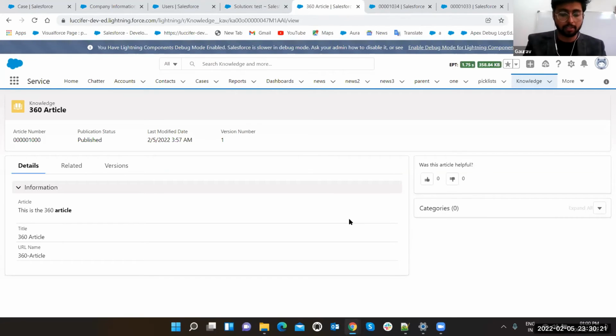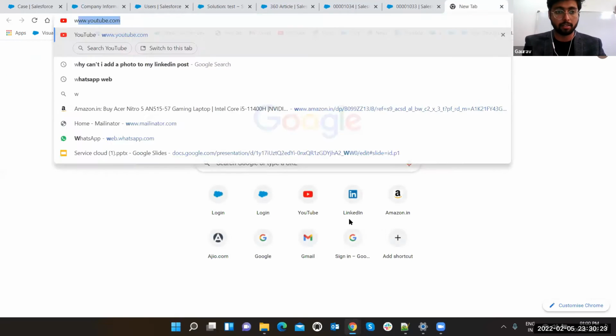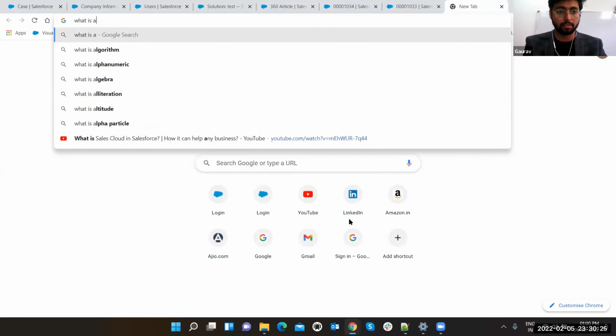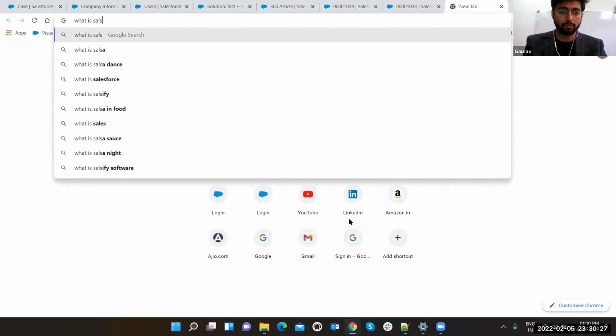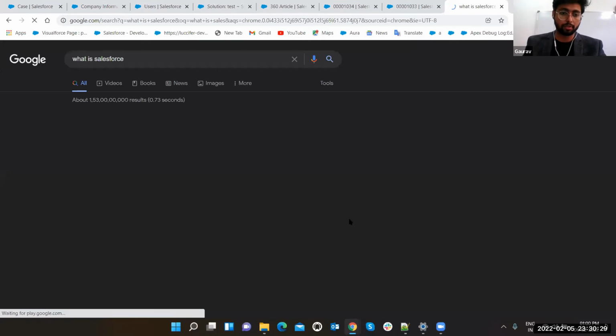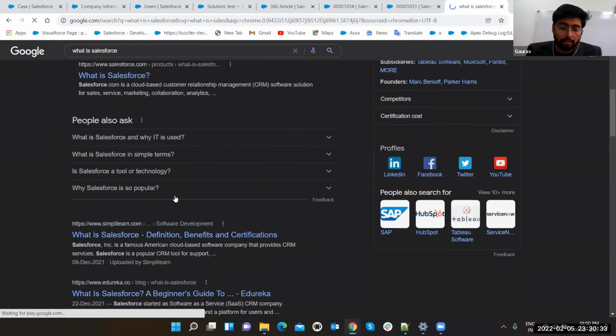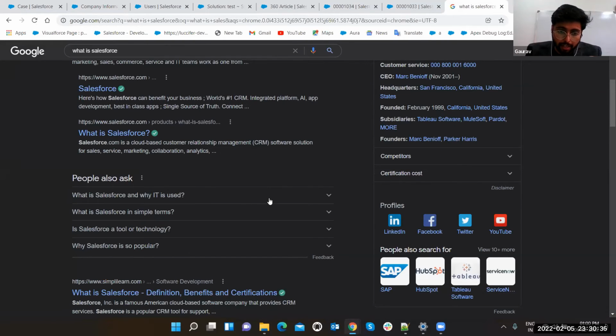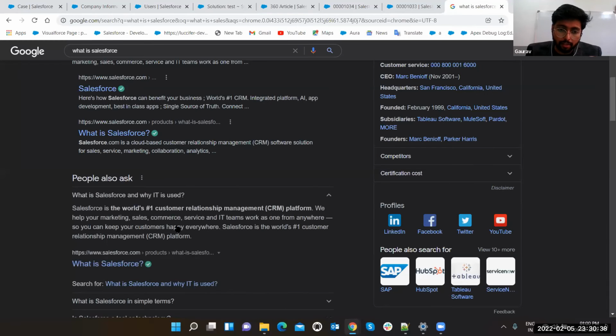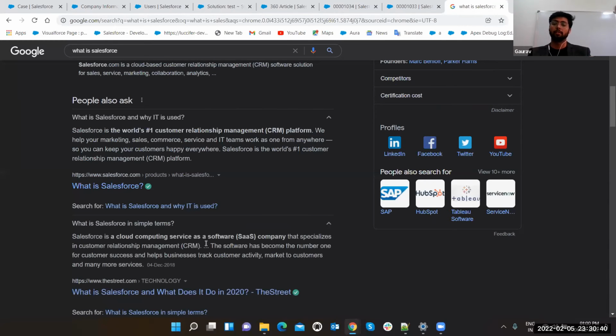Let's take a live example. Let's Google what is Salesforce. Now, see, can you see? People also ask, these are the related questions and these are the answers, right? This is the knowledge article.